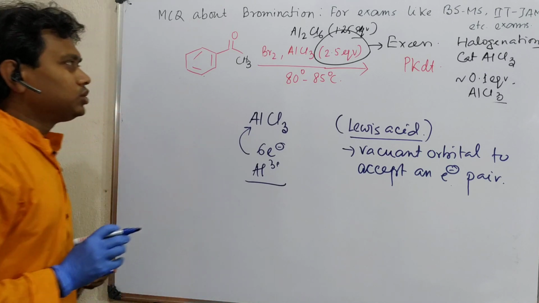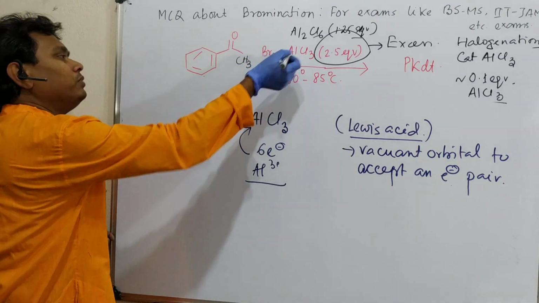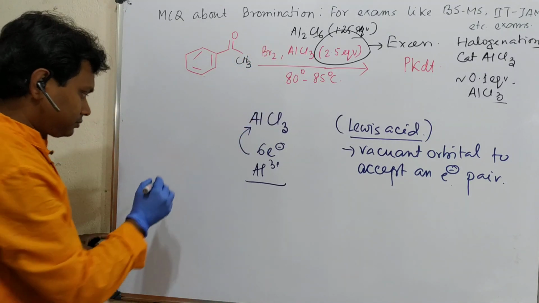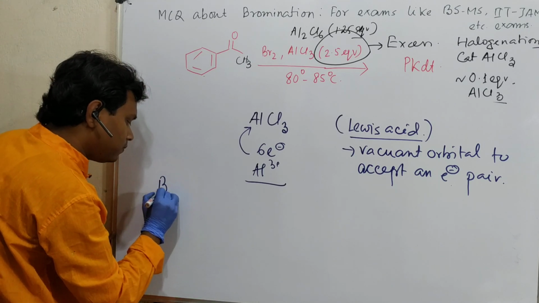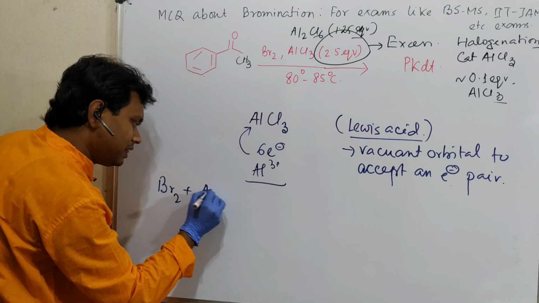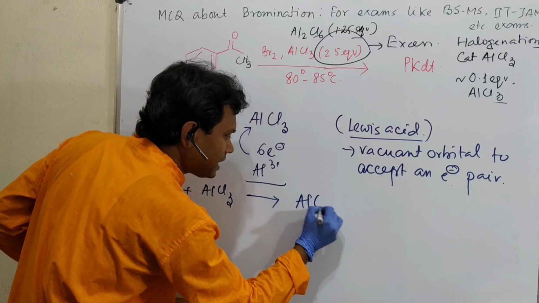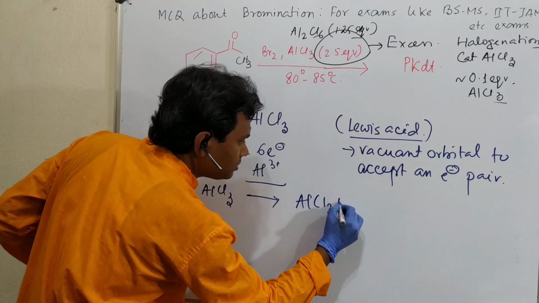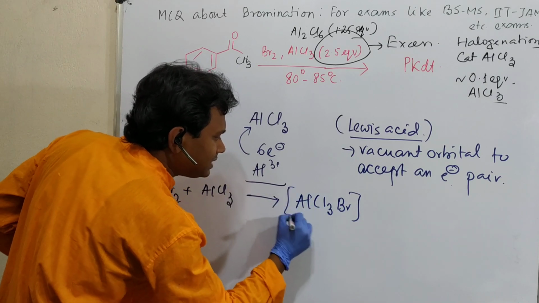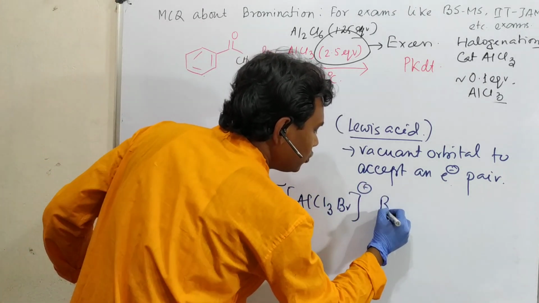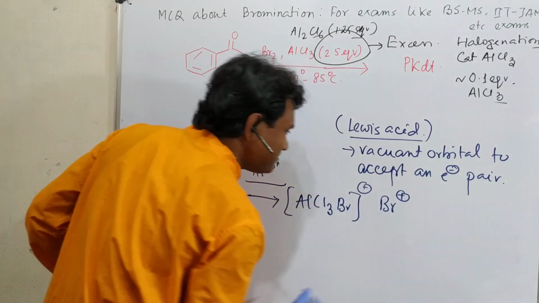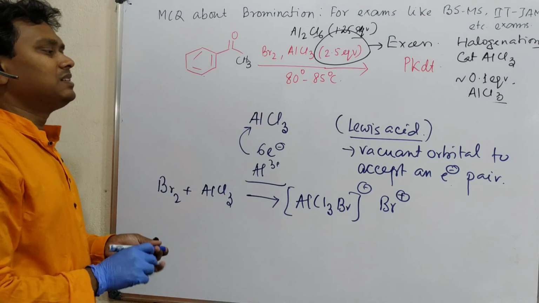Fine. So what does this bromine with AlCl3 do? If you react bromine with AlCl3, what results? It converts to AlCl3Br minus and bromine plus. I know sometimes such type of writing looks a little odd.